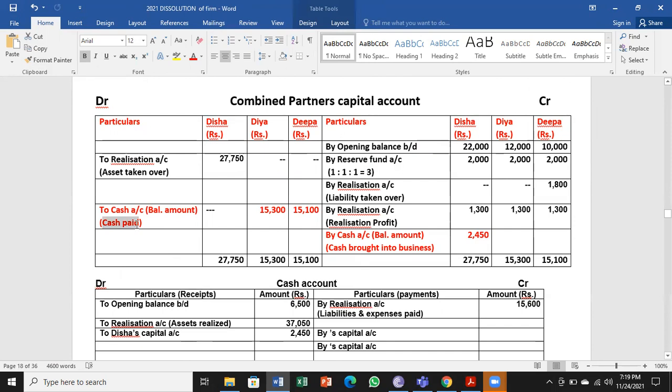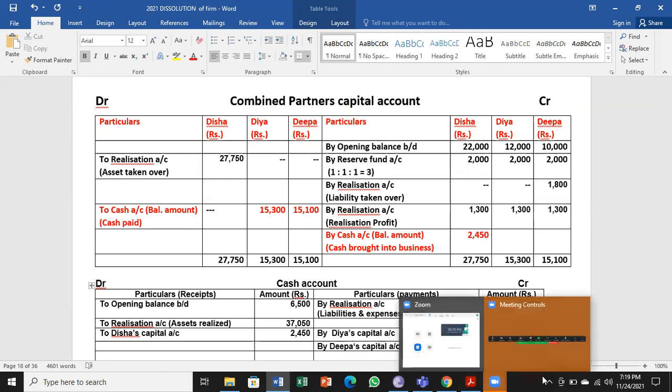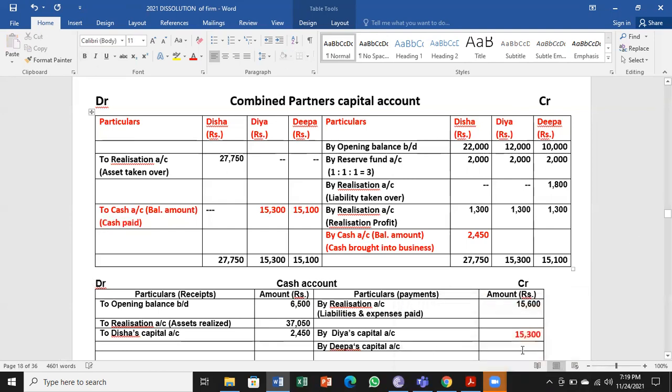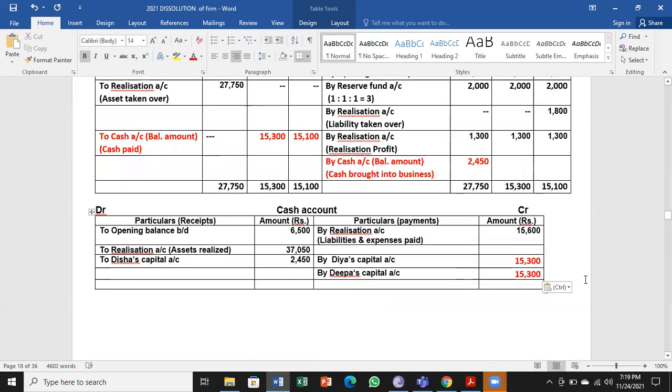Next, cash paid by the business to partners. It comes on the payment side, the opposite side. So 15,300 is to be paid to Divya, by Divya's capital account, 15,300. And 15,100 to be paid to Deepa, so it is going to be by Deepa's capital account, 15,100. So all entries are done.